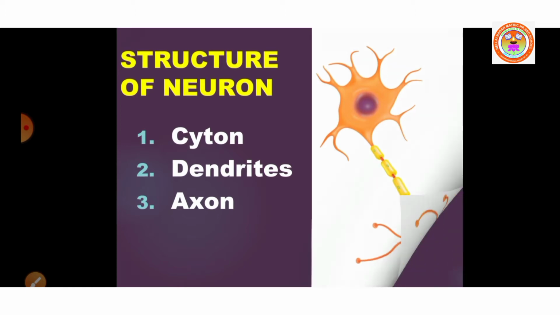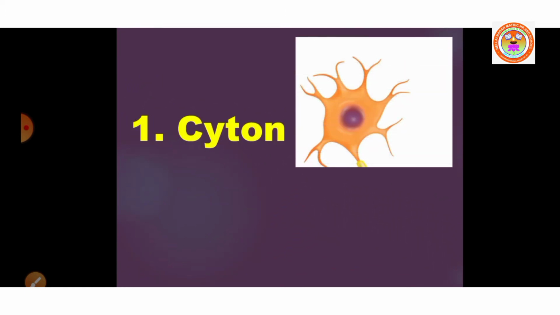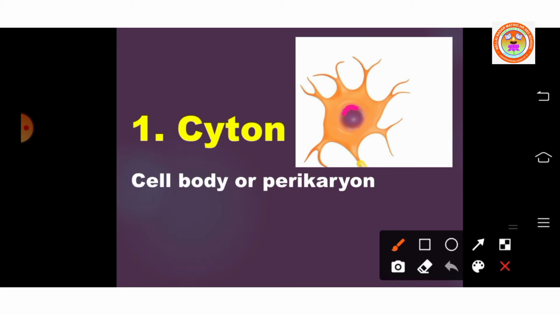The first part is the cyton. Cyton is also called cell body or perikaryon. It has a central nucleus with abundant cytoplasm called neuroplasm. The cytoplasm of the nerve cell, that is cyton, is called neuroplasm. So the cyton consists of a central nucleus and more cytoplasm.